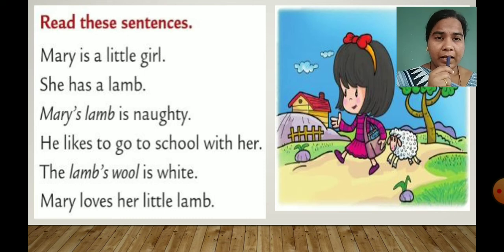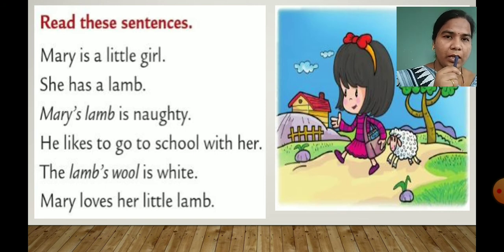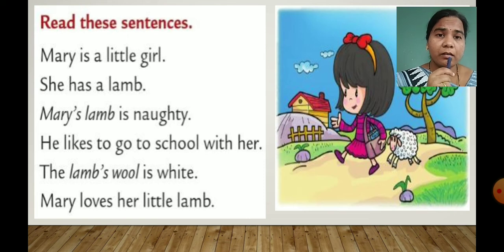Okay. The lamb's wool is white, as you can see in this picture also. What is the color of the wool? So the color of the wool is white. So what is meant by wool, children? Wool, it means soft curly hair. This wool, it means hair of that baby of sheep. Okay, it means lamb's wool. Soft and curly hair. So the lamb's wool is white.